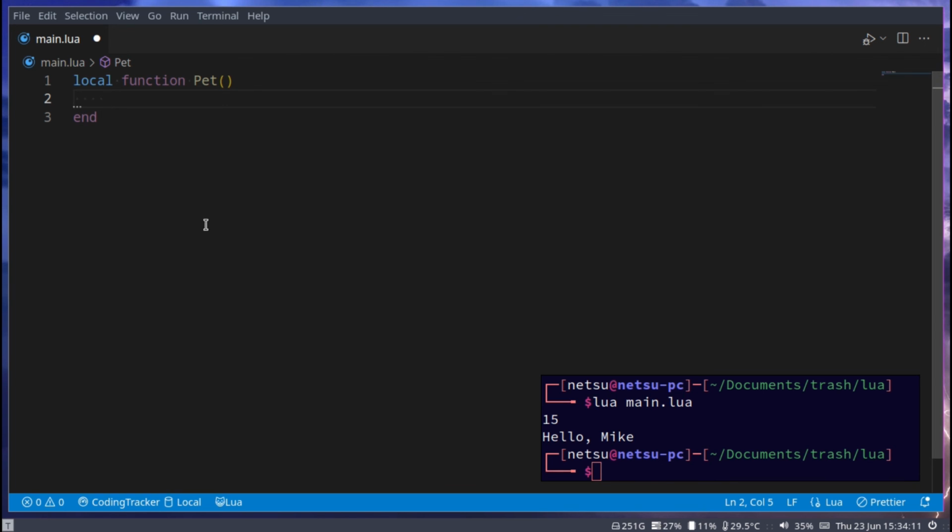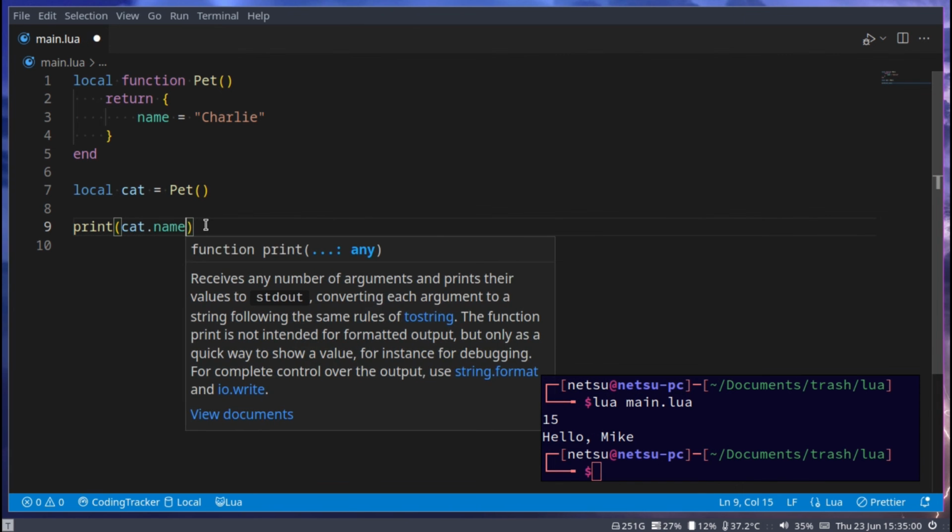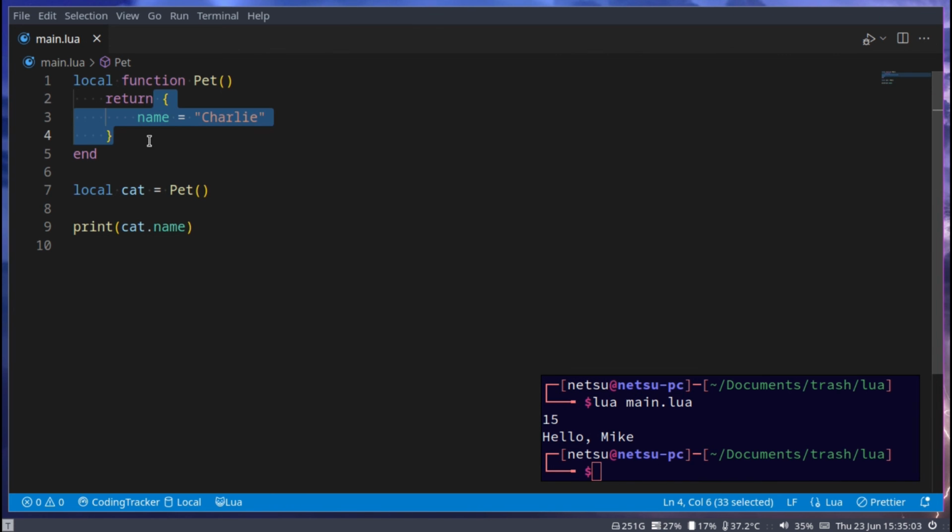You're calling your pet. And we will return a table, because a table is the best way to get an object. If you maybe come from Python or from JavaScript, then dictionaries or objects, it would be the same concept. And here we could do something like name is equal to Charlie. Then here we could go and say local pet, or even cat is equal to pet. And then we could print cat.name. Anything inside of this return is public and can be used with this object.